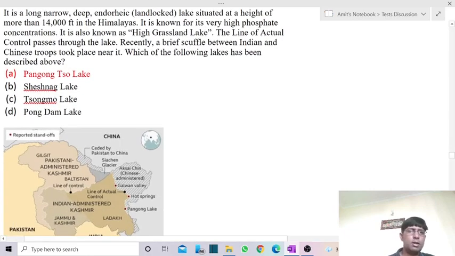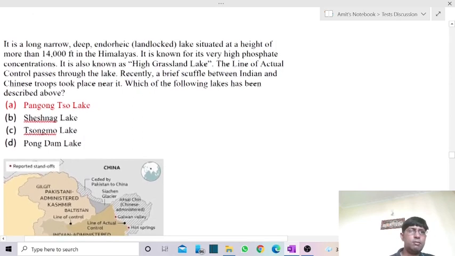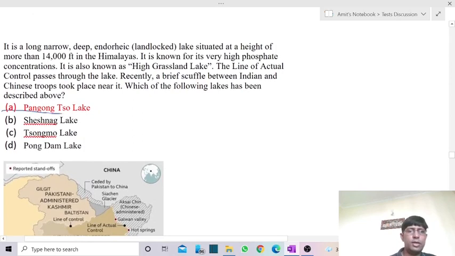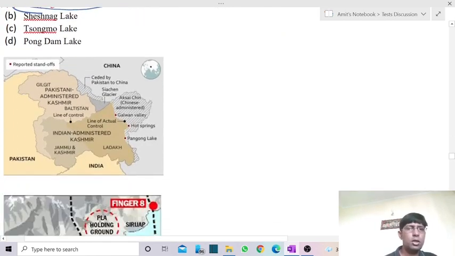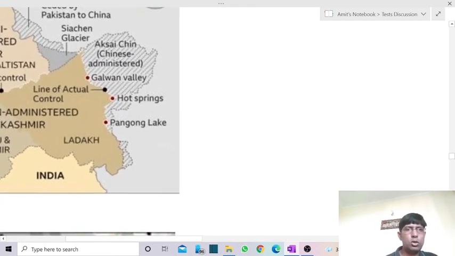Now see, the answer we are very much aware of, that is Pangong Lake. So we have Pangong Tso Lake. Tso here stands for lake only. So this is the location of Pangong Lake. Now we know that this part has been acquired by China. It is not following the international border, of course.